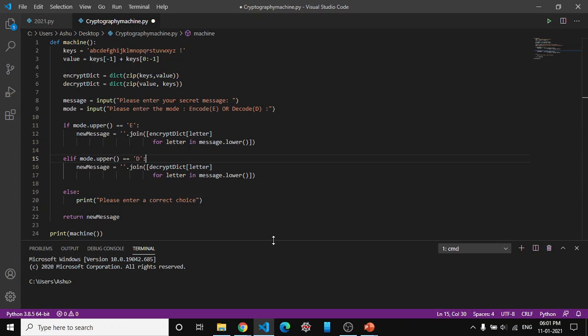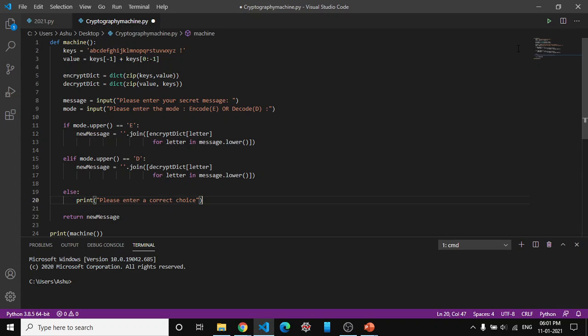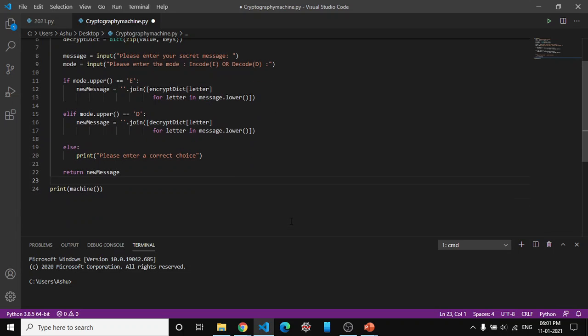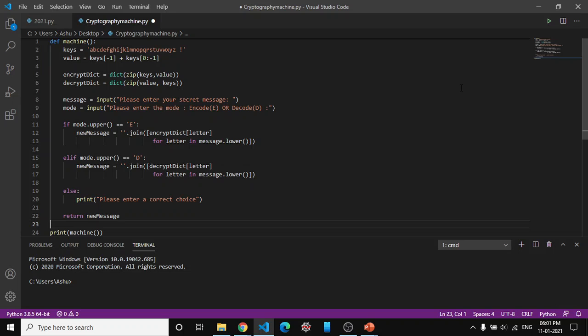Now the message will be in lower case. The speciality of our code is that no library is used here, and we can run it in any Python based application, and it is our own algorithm. So below there we have returned the new message, and then we print the message, means the user defined function which we made, and it will print the encrypted or the decrypted message. So it goes like this.